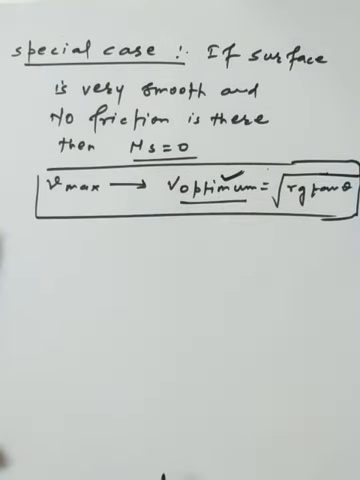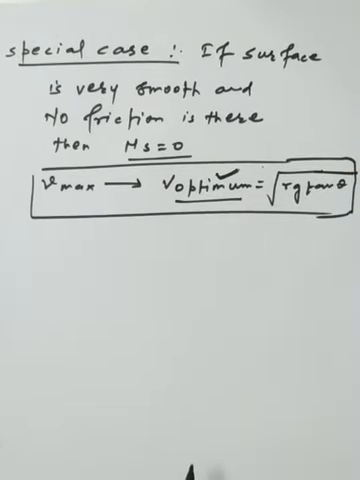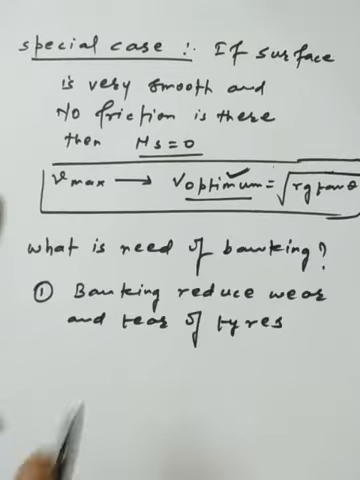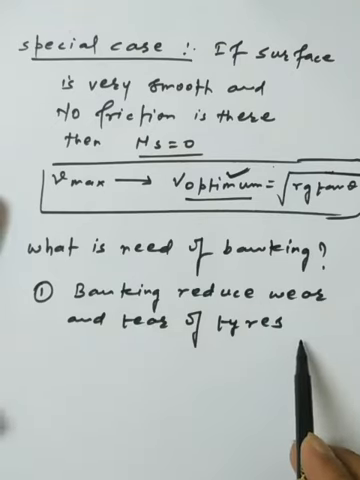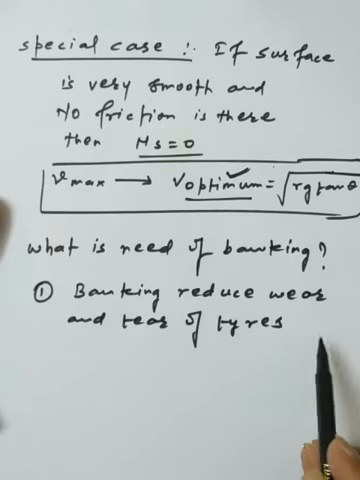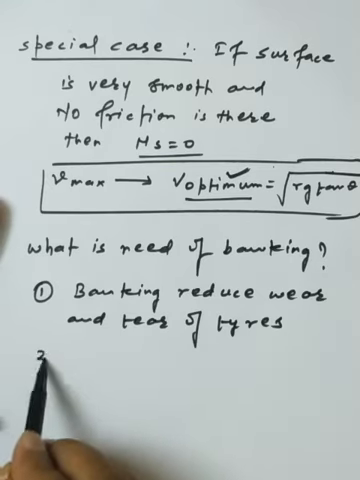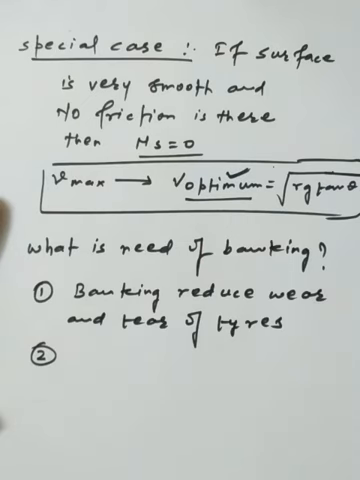Okay, so this is the special case we have. Now I'll take the need of banking. First, banking reduces the wear and tear of the tires, because we are shifting our dependence away from the force of friction. Okay, now the second point we have.